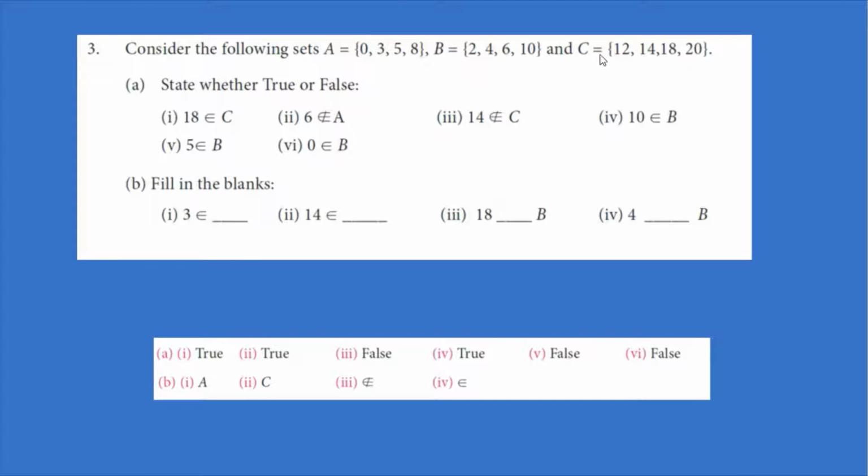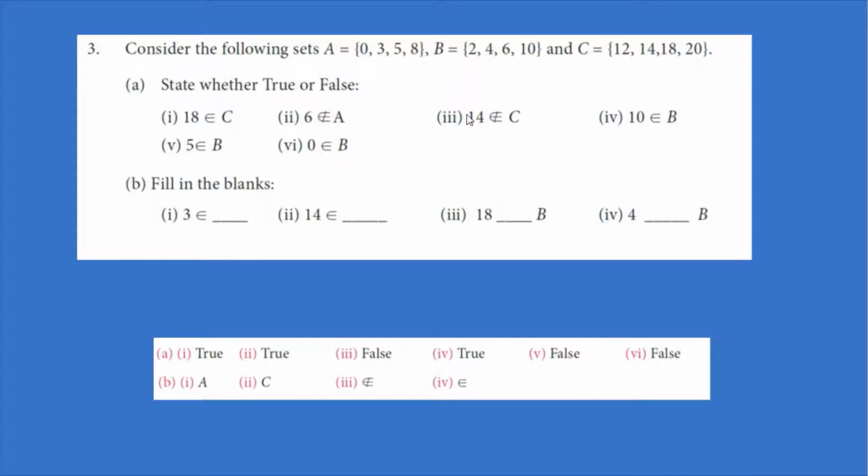Yes, so this is true. The second one, 6 is not an element of A. This is also true. Here 6 is not present in set A, so this is correct.